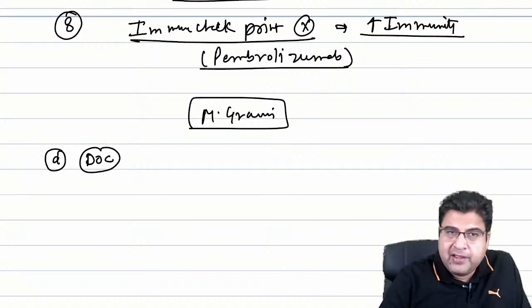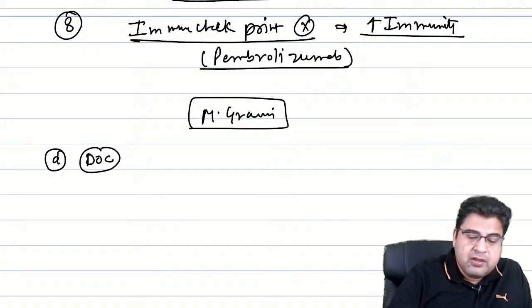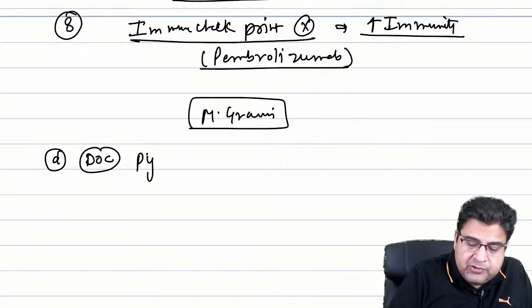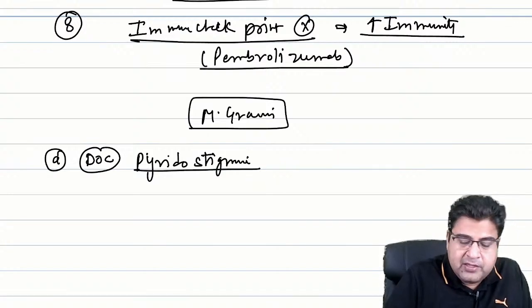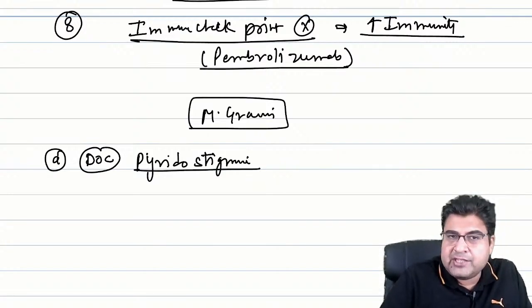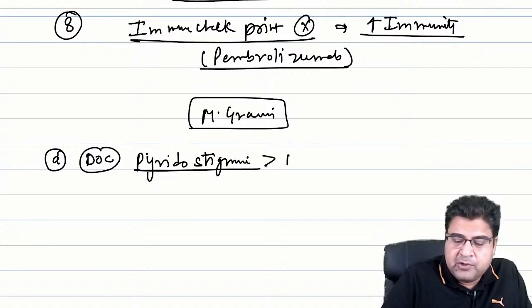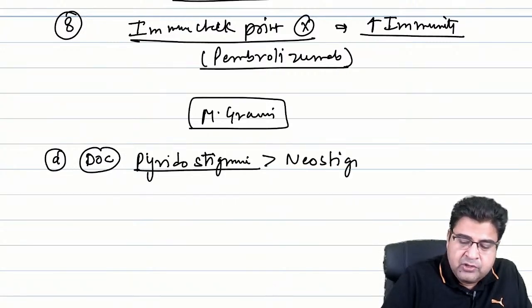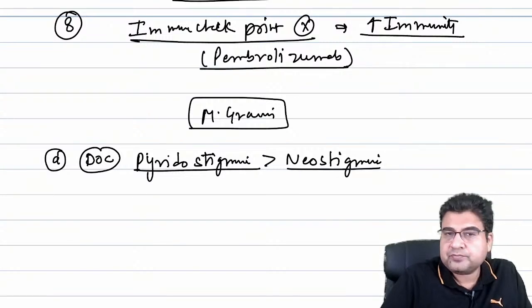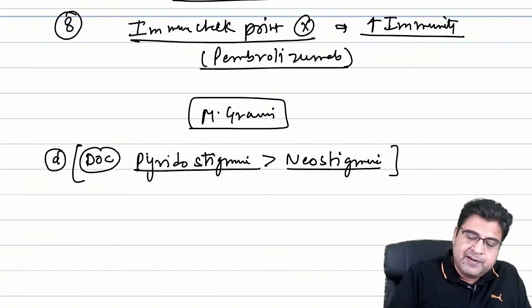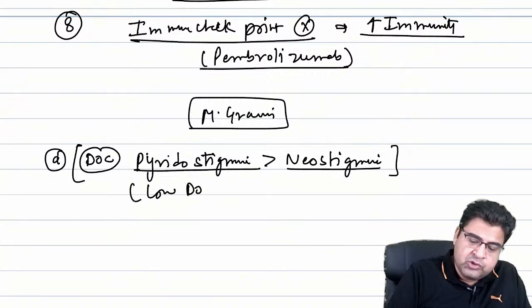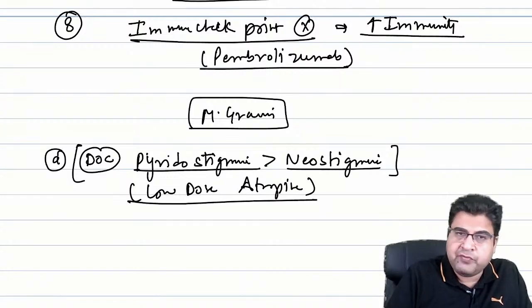So in myasthenia gravis, whenever the patient comes to us, the drug of choice is pyridostigmine. In case pyridostigmine is not given in the MCQ, you can also mark neostigmine. Pyridostigmine and neostigmine are the drugs of choice, and these medicines are always given with a low dose of atropine.